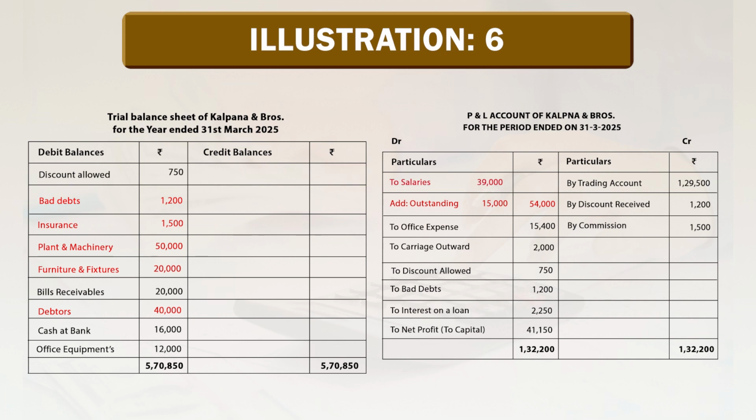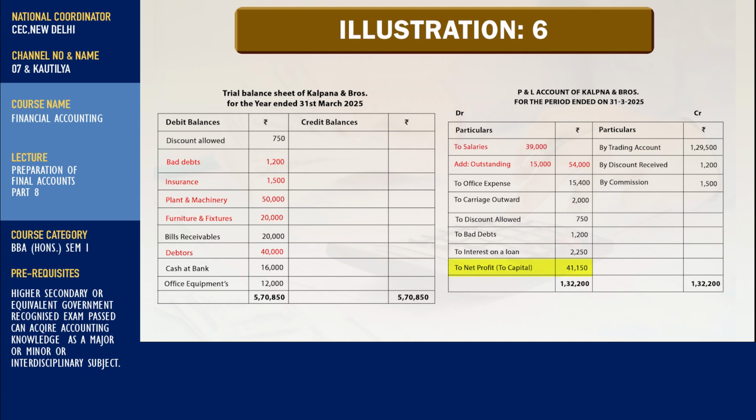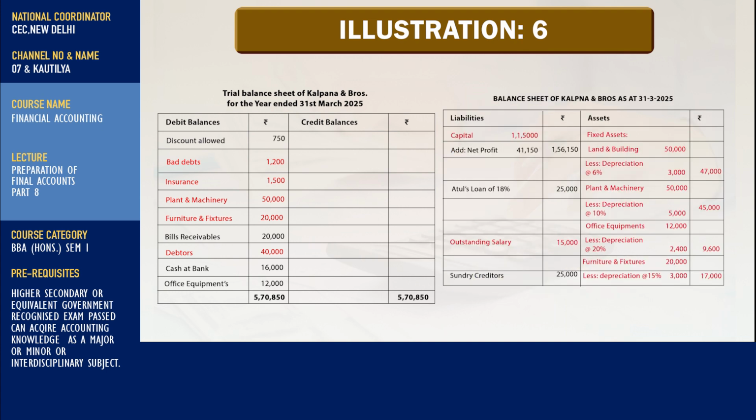Now, we would like to find out net profit with the help of profit and loss account. So, the difference in profit and loss account, that is net profit, rupees 41,150. It goes to capital account in balance sheet on liability side. So, here on liability side capital is 1,15,000 plus net profit 41,150. So, total amount 1,56,150.